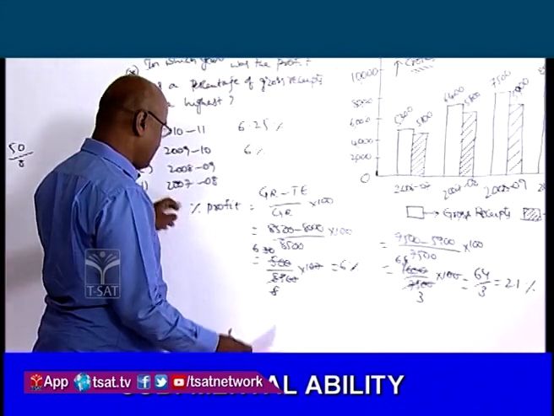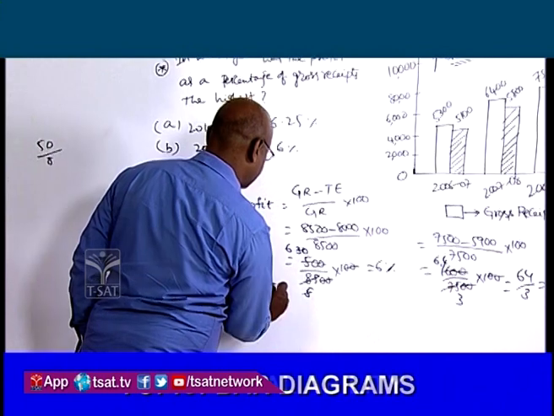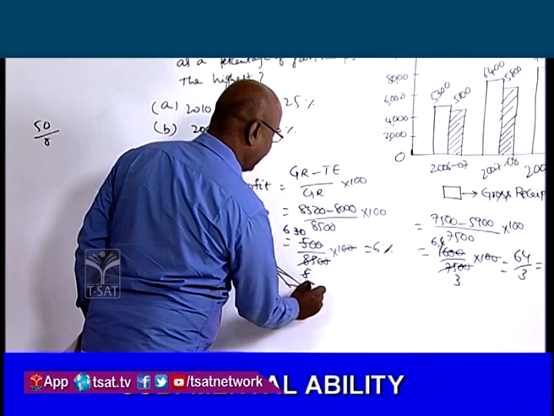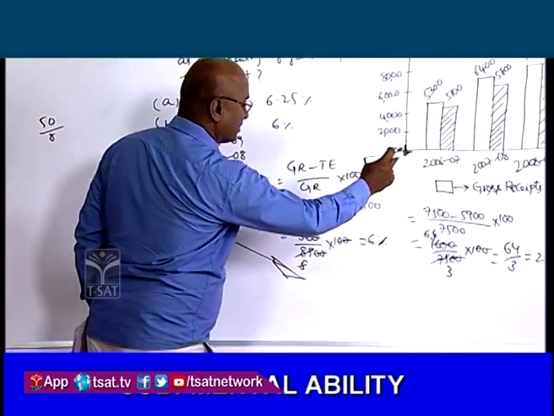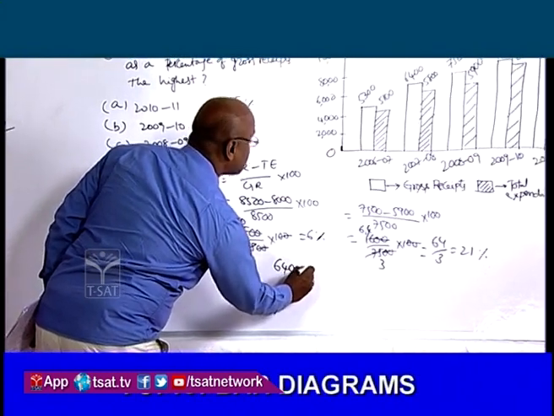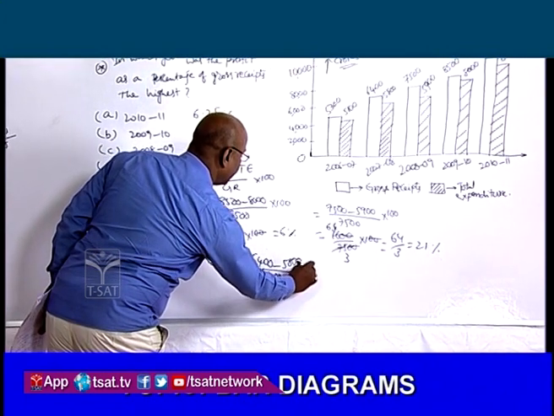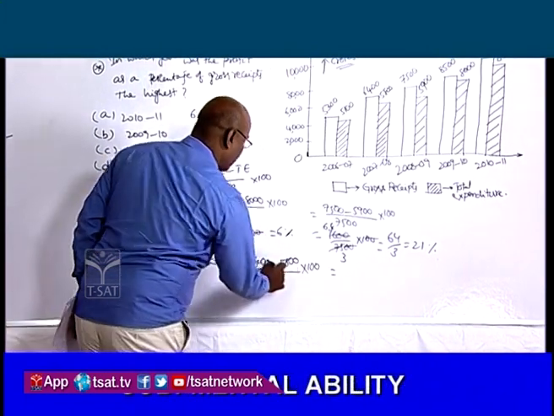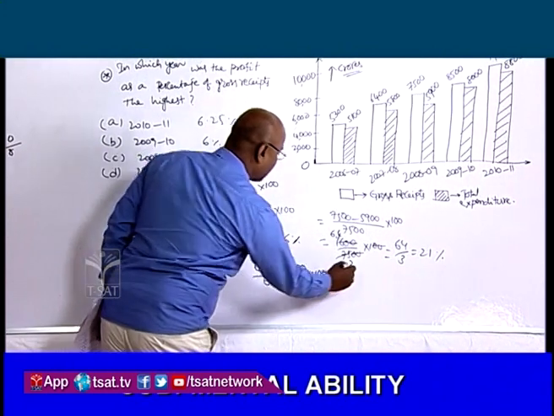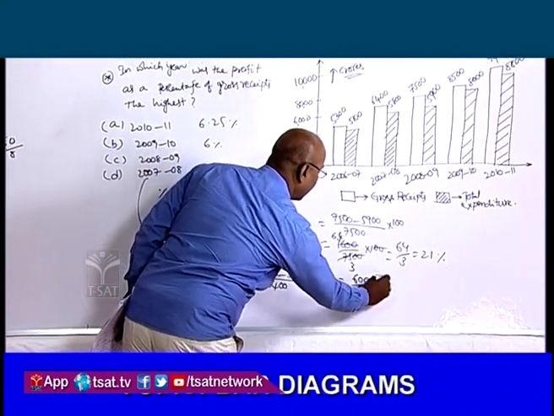And in the year 2007-8, the percent increase will be like this. Gross receipts in 2007-8, 6,400 minus 5,800 by 6,400 into 100, that is equal to 64 minus 58, 600 by 6,400 into 100.